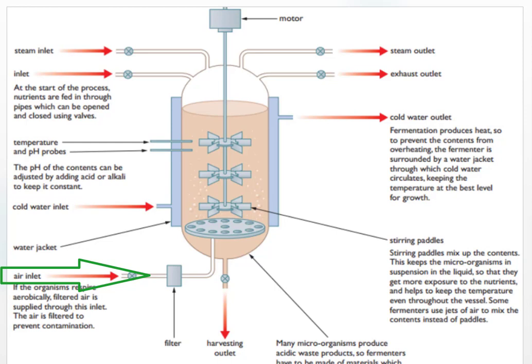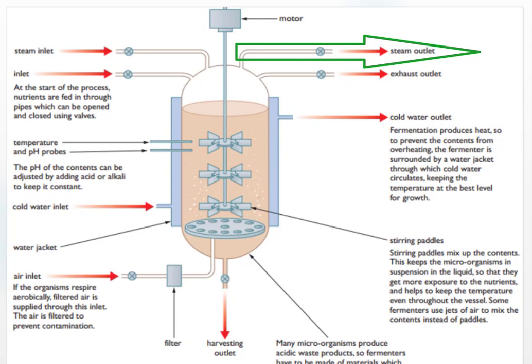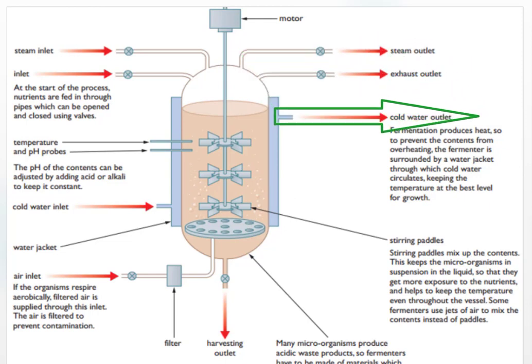Another part is, here it is, the air inlet. The air inlet is the passage for filtered air. If the microbes in the fermenter respire aerobically, this air inlet mostly has filters. This filter is responsible for filtering the air to prevent contamination. Another part here is the steam outlet. This steam outlet is the pipe through which steam leaves. Another part is, here it is, the exhaust outlet.